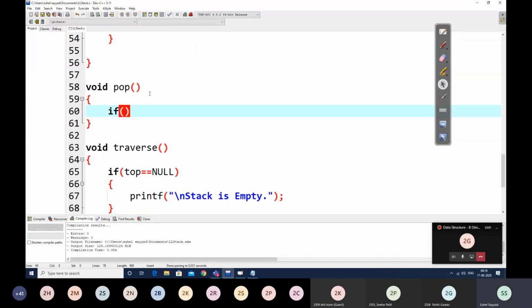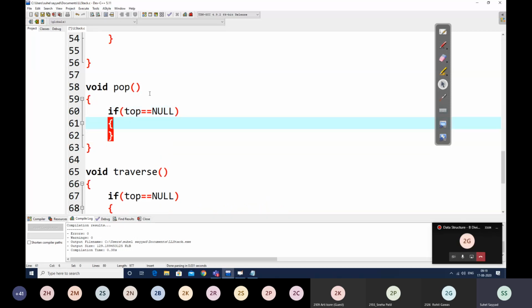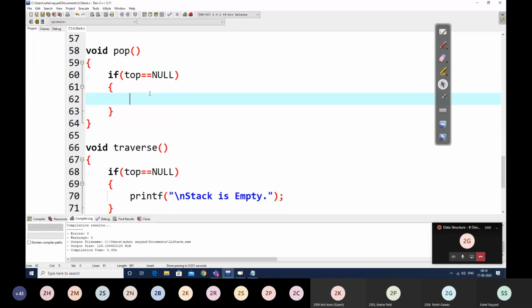If now our linked list, or say our stack, is empty, how will we check? If top is equal to null, then the linked list is empty, and indirectly our stack is empty. And if the stack is empty and the user is still trying to perform a stack removal operation, what phenomenon happens?